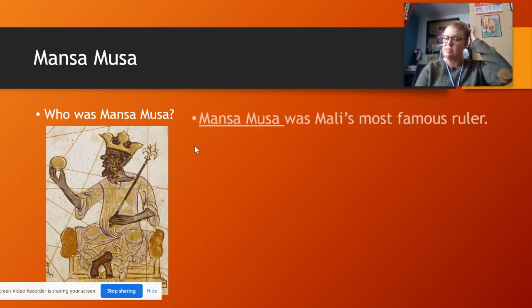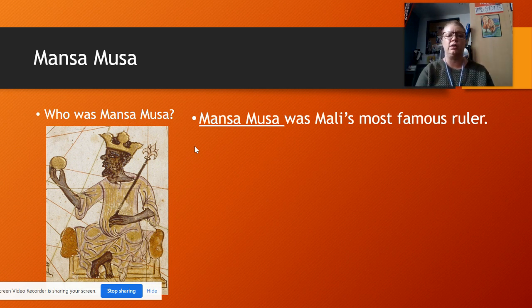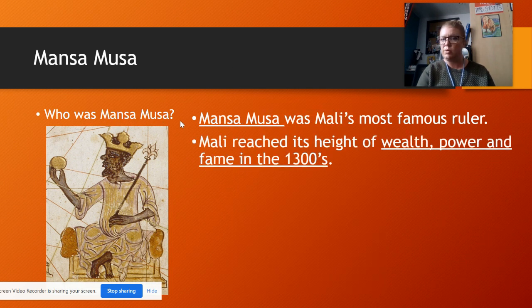So let's take a look at Mansa Musa. Remember, Mansa is the title given to all the rulers from here on. Mansa Musa was Mali's most famous ruler. The question for this section is, who was Mansa Musa? There's an entire page, I believe it's on page 141, with an entire biography on Mansa Musa that you could read as well. Mali reached its height of wealth, power, and fame in the 1300s under Mansa Musa.